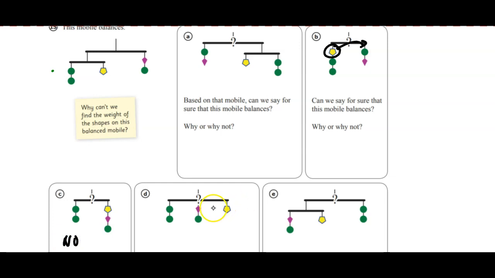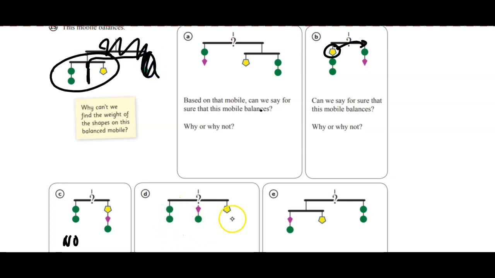On this one, it looks like we're taking this section and adding this right here to the middle of it, and just ignoring that that was ever a mobile. In my opinion, this looks like it should balance, because the weight is negated here in the middle. It's pivoting on that. So this should balance because we know a pentagon equals two circles.